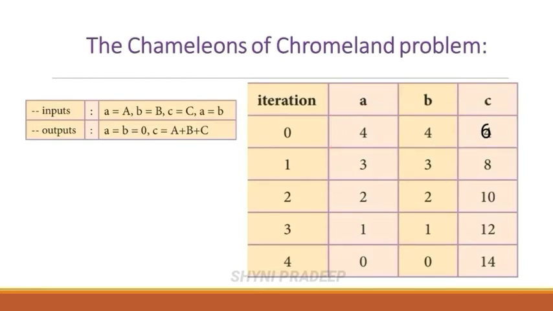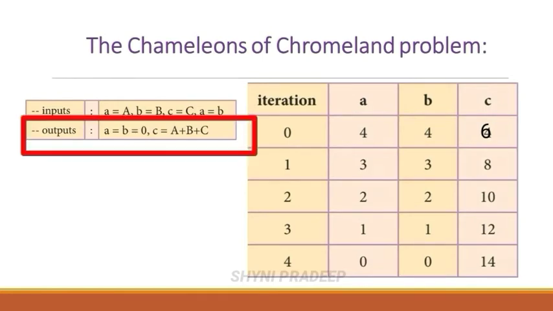Here the output is what? All the chameleons should have the same color at the end. So you have to write the output property. A is equal to 0, B is equal to 0 and C is equal to A plus B plus C, which means C is equal to uppercase A plus uppercase B plus uppercase C. So at the end, all the A-type chameleons become 0 and all the B-type chameleons become 0.